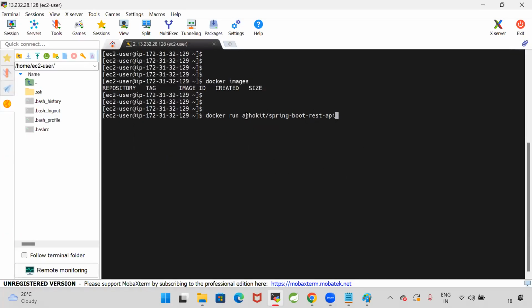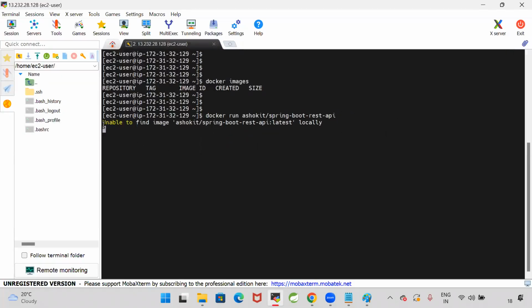So what I am doing is docker run image name. Guys, observe carefully. Whenever we execute the docker run command, first it will check for the image in the local system. If the image is available in the local system, it will execute that image. If the image is not available in the local system, it will download it from the Docker Hub and run that image. Docker run image name.